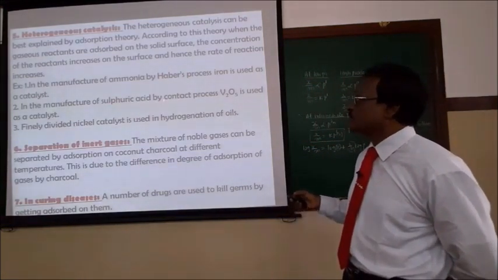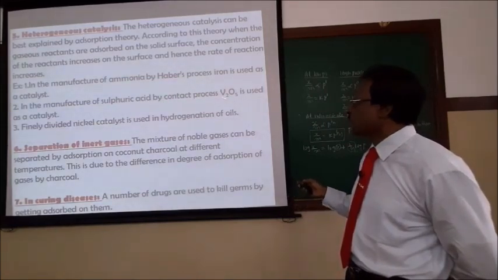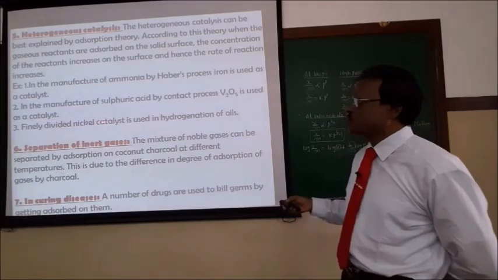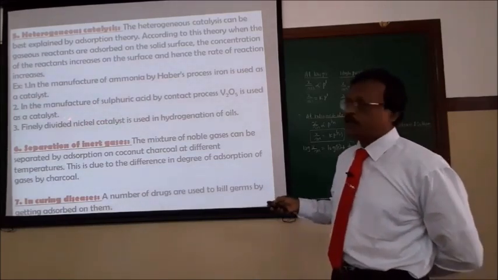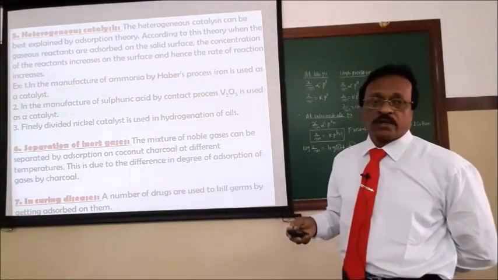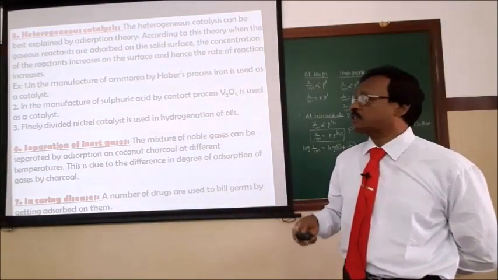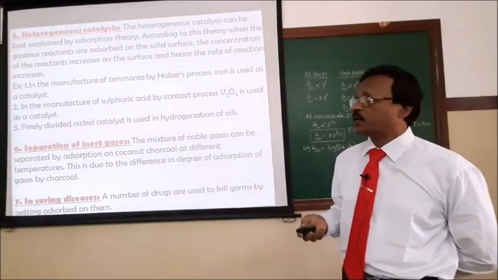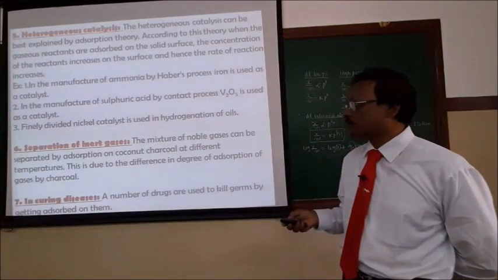In the manufacture of sulfuric acid by the contact process, vanadium pentoxide is used as a catalyst. In the hydrogenation of oil, nickel is used as a catalyst. In almost all industries, there are some examples. More examples I will give in the catalysis chapter. In almost all industries, catalysts are widely employed. All heterogeneous catalysis comes under the adsorption property.